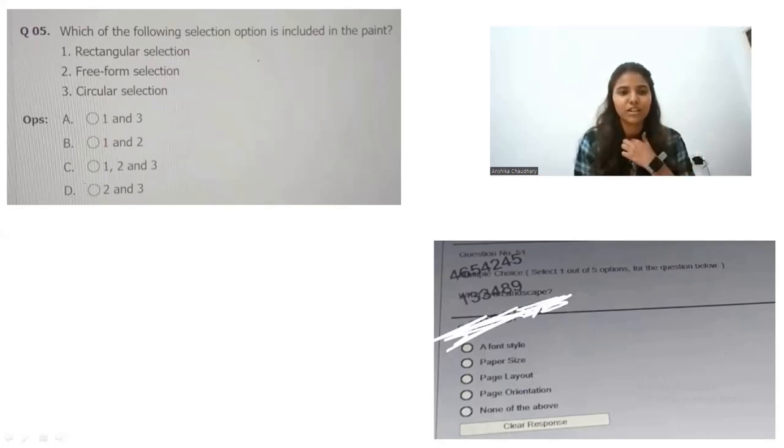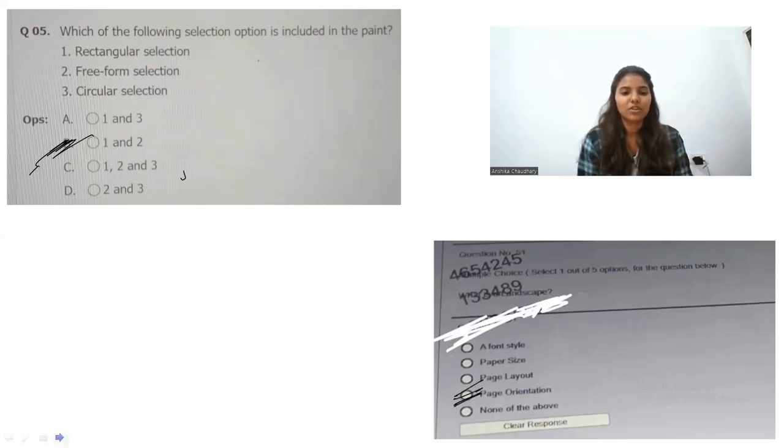So 1 and 2. Just a minute. 1 and 2. Option number B will be the correct answer for this question. Now let's move on to the next question. So what is landscape in Word? Landscape is a kind of page orientation, right? So page orientation will be the correct answer for this question.